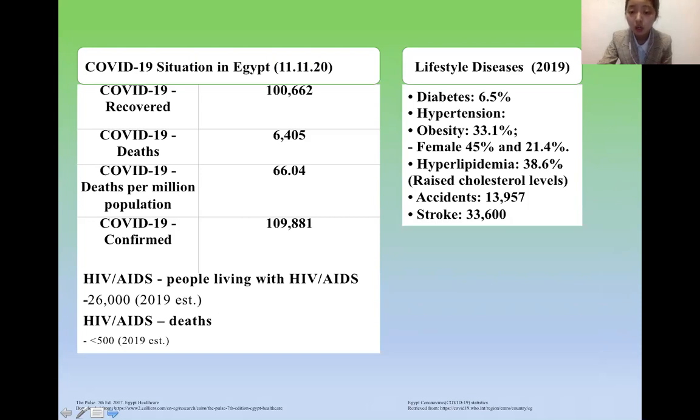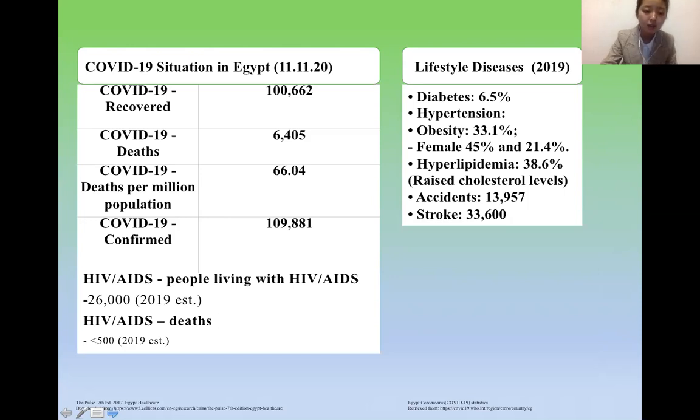For hyperlipidemia it is 38.6. Stroke cases are 13,957 and 33,600.